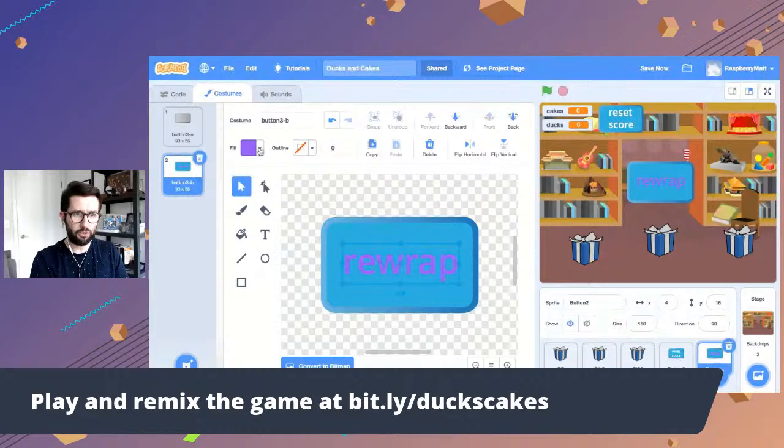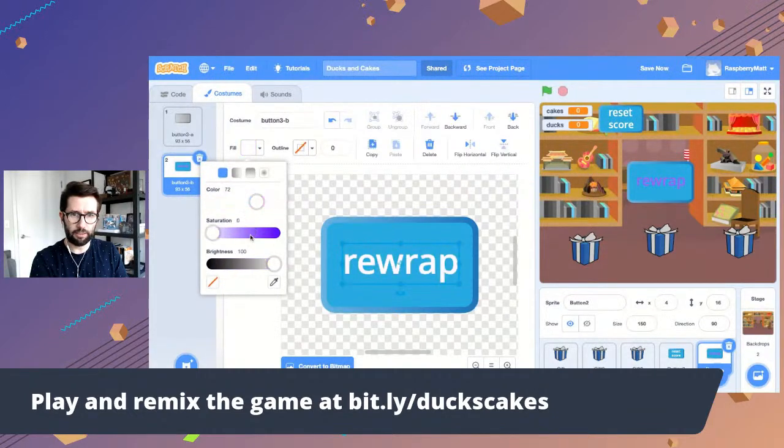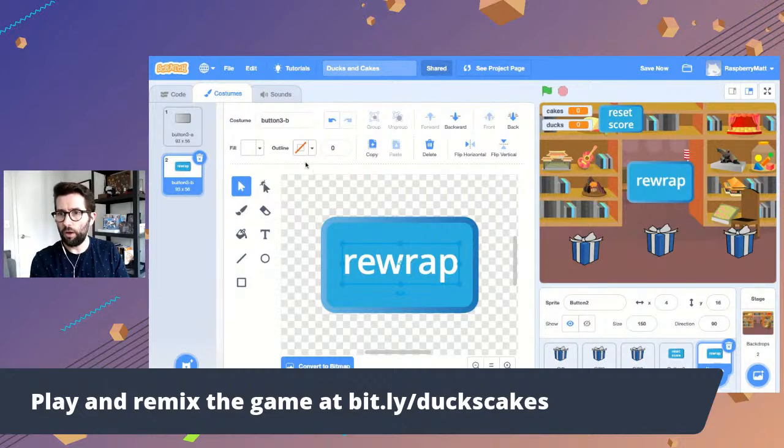And I think we could just change the color, right? Yeah, let's make it just regular white. There we go. Okay, so we've got a big rewrap button right in the middle here. It's on the stage, it's viewable. We can show and hide that. We don't want that to appear in all cases. So we're gonna work on making it show and making it hide at different points of the game. So let's go take a look here. I think that looks good. Rewrap, should it be bigger?